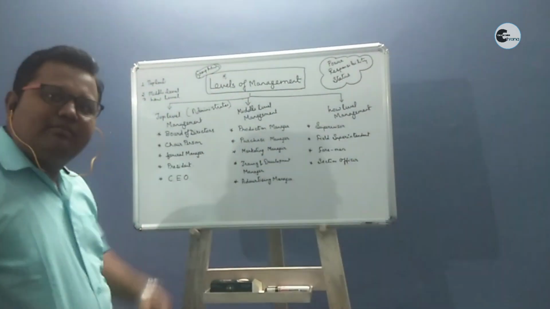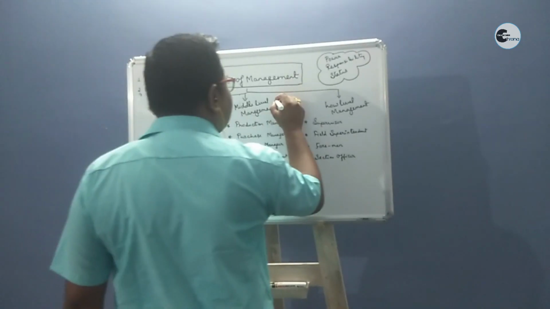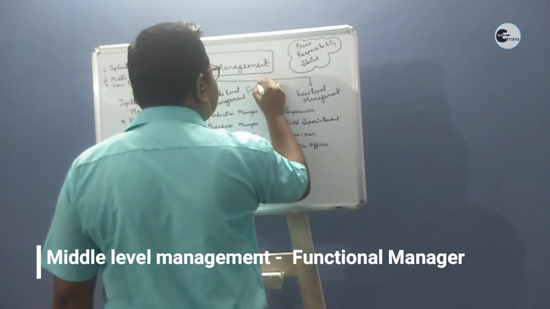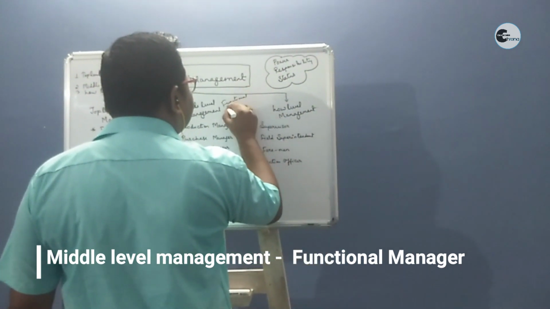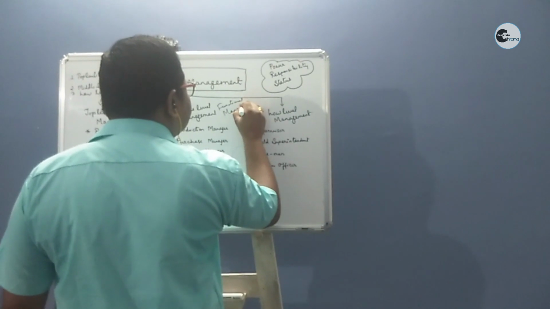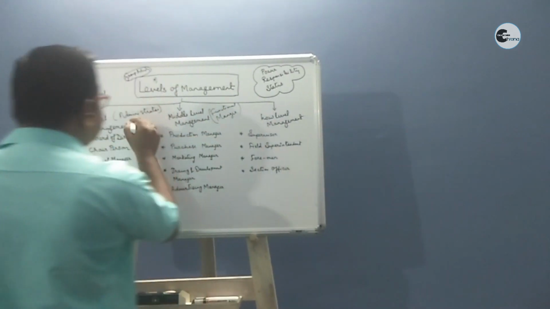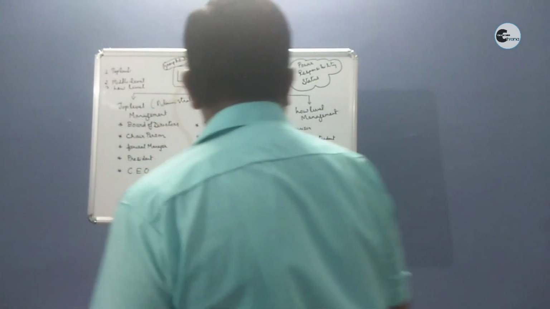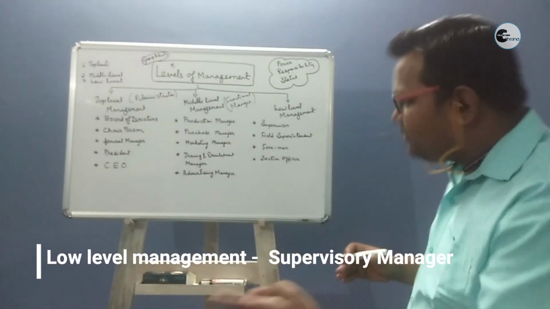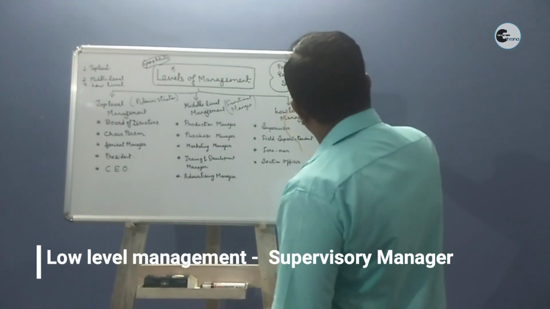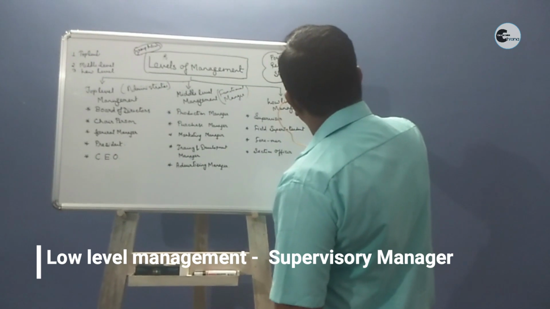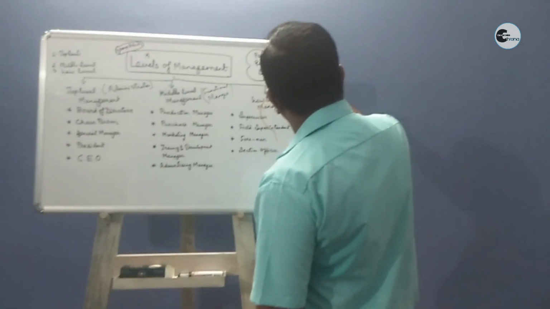Middle level, functional by nature, we can say functional. And low level managers, they supervise, therefore we can say supervisory manager.